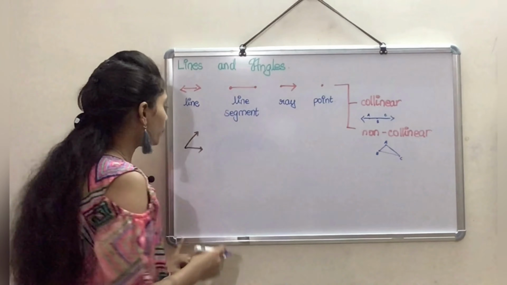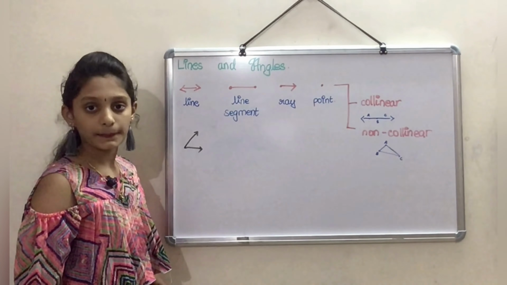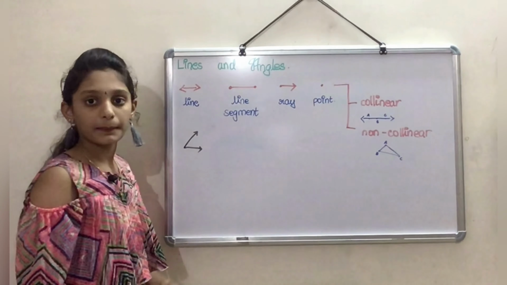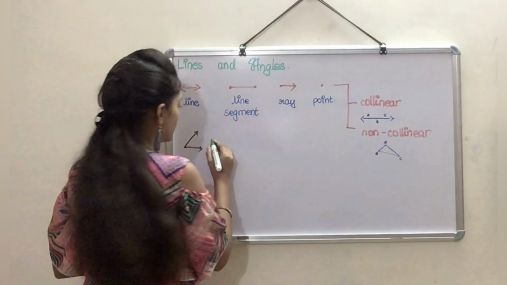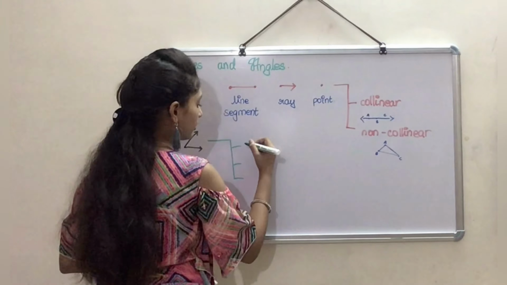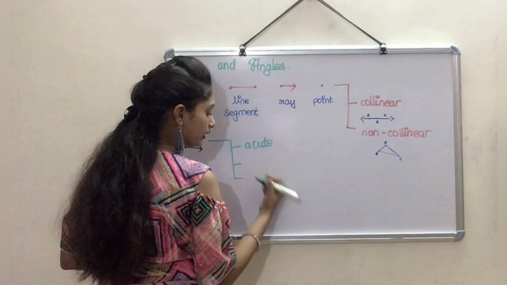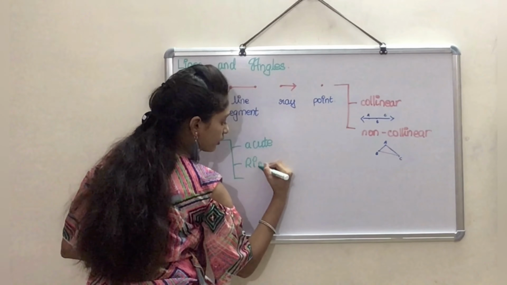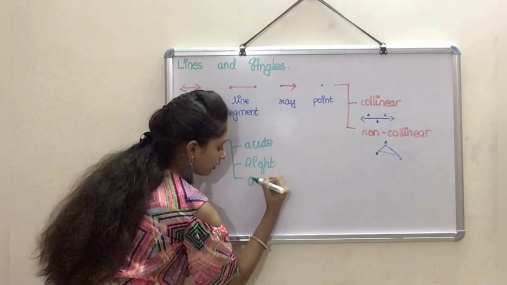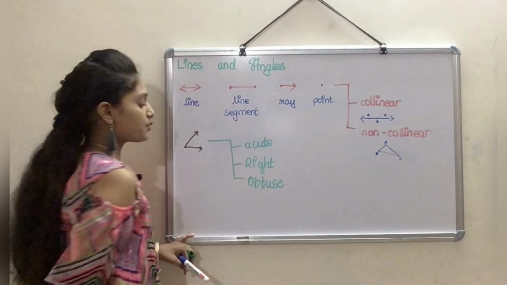Yes, we all know that angles are divided into 3 main categories according to their degree, right? They are the acute angle, the right angle, and then the obtuse angle.